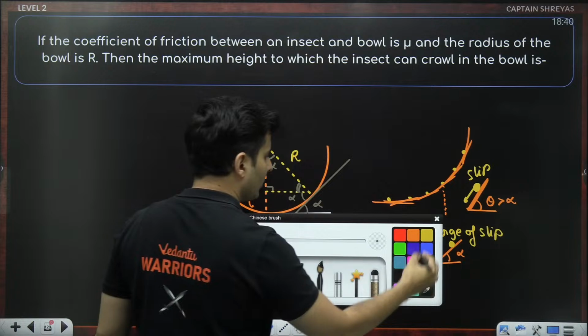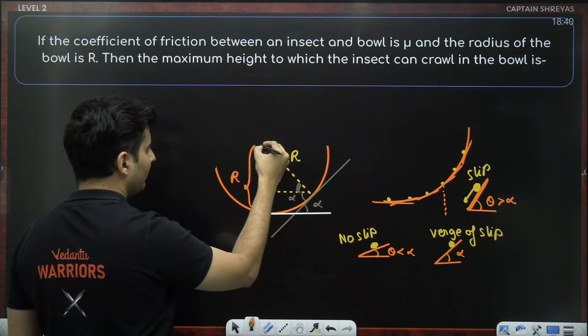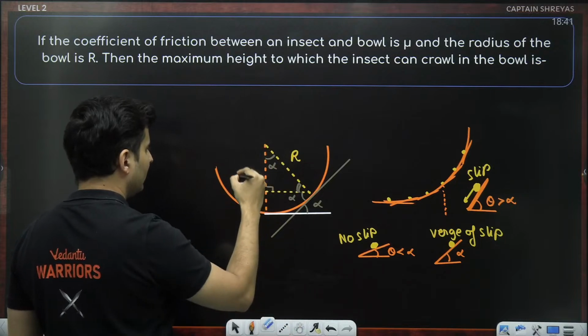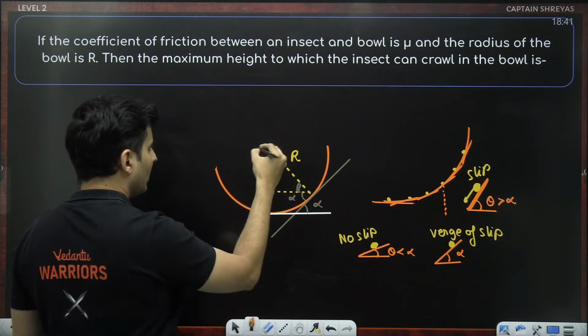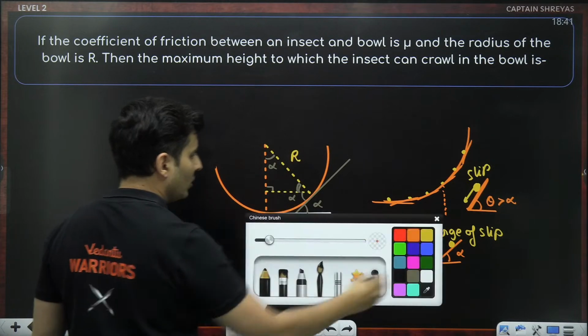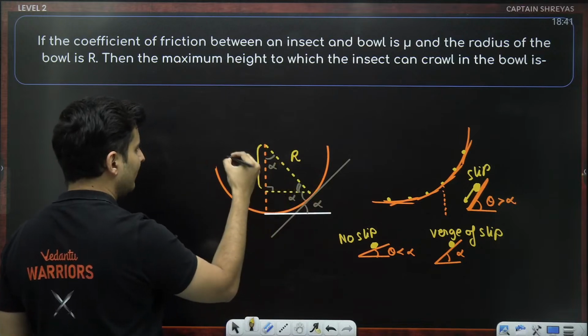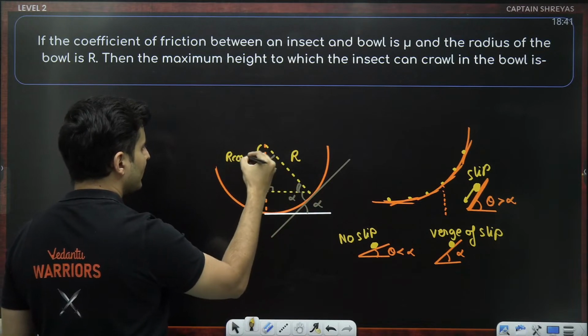And also notice one more thing. If this is R, in this small triangle, you will notice one thing. Only this much is hypotenuse cos alpha. So it is R cos alpha.